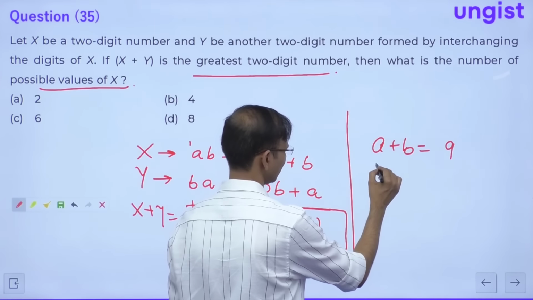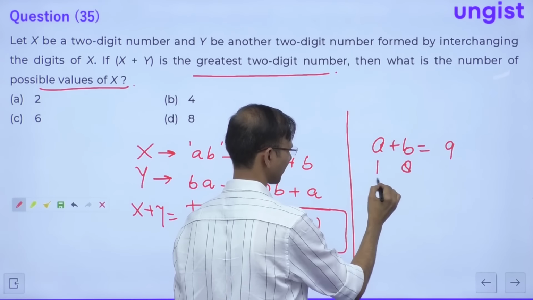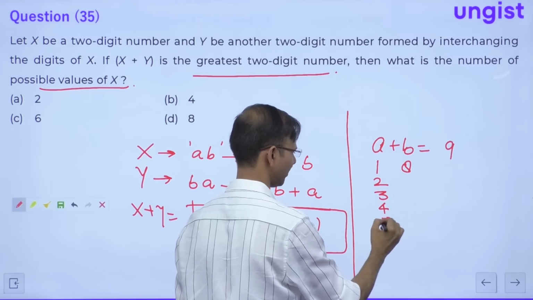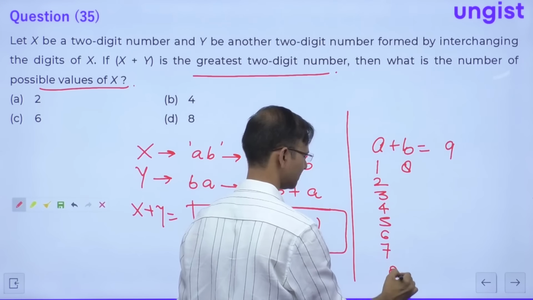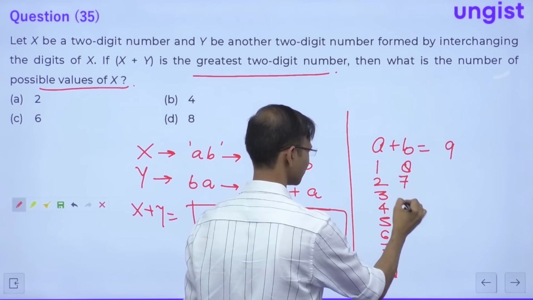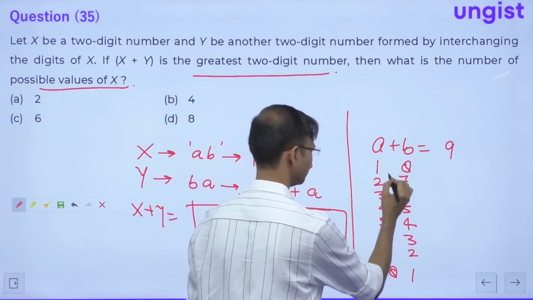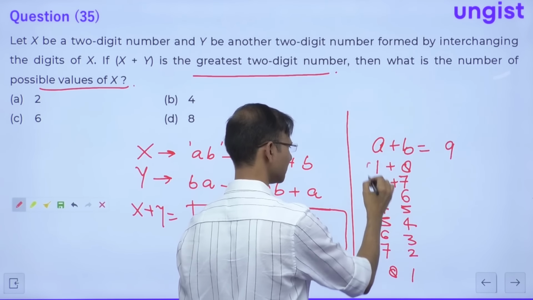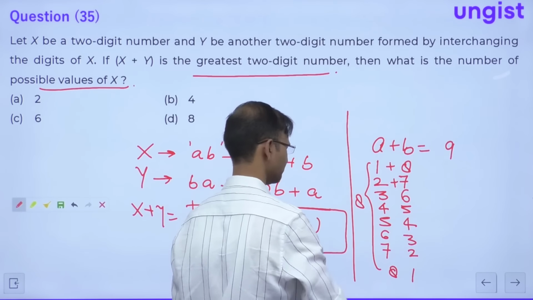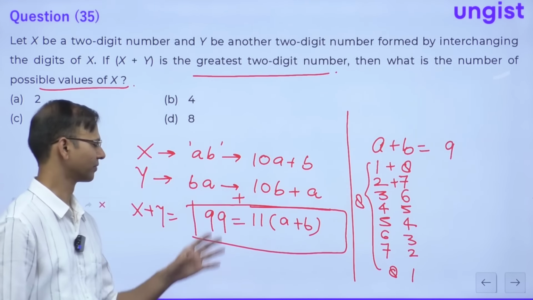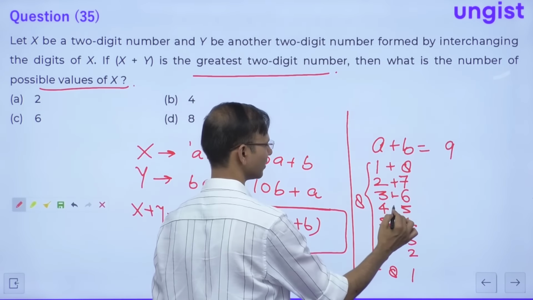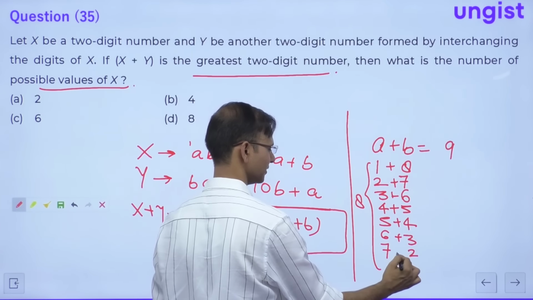So this is 1, 8, then 1, 2, 3, 4, 5, 6, 7, 8. This is 8, 7, 6, 5, 4, 3, 2, 1, right? How many total solutions? These are 8 solutions, right? Okay, everybody. So you just add all of them, correct? So these are total 8 solutions.